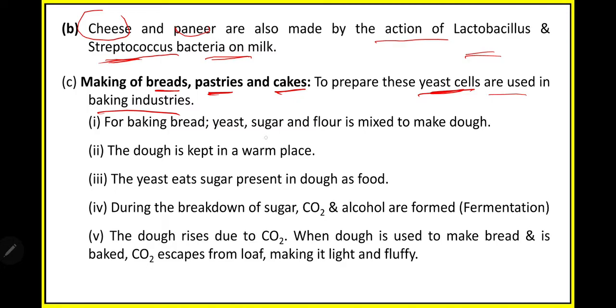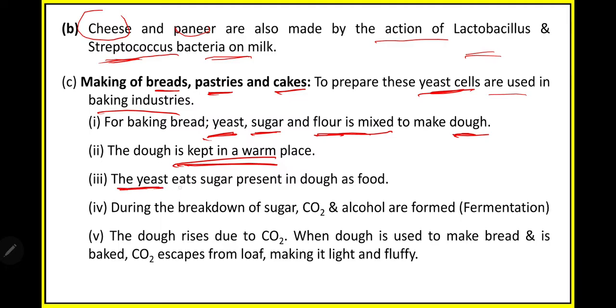For baking bread, how is it done? First, yeast, sugar and flour are mixed to make dough. Then this mixture is kept in one place. If you can relate to the baking process, first people mix yeast, sugar and flour, then it is kept in one place. Then what will happen?